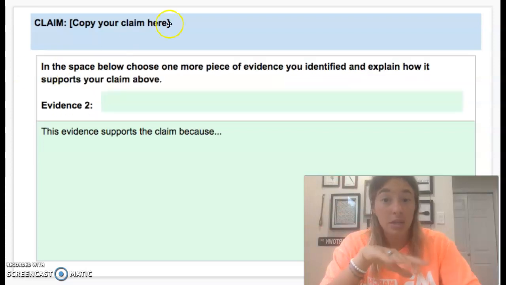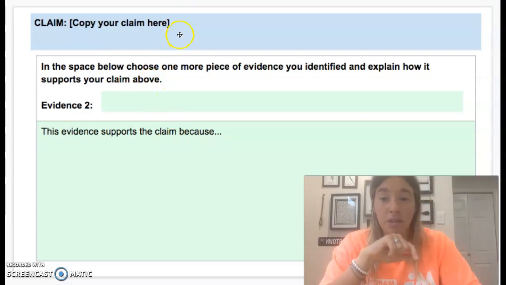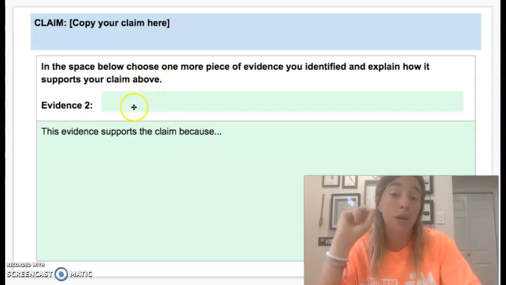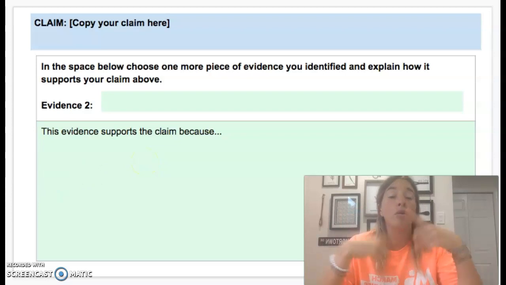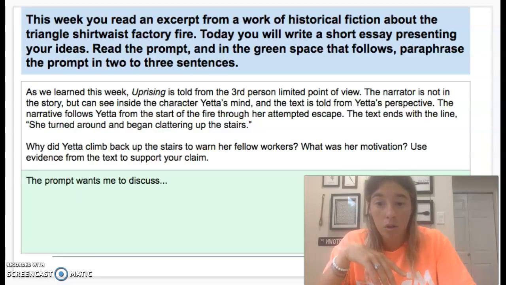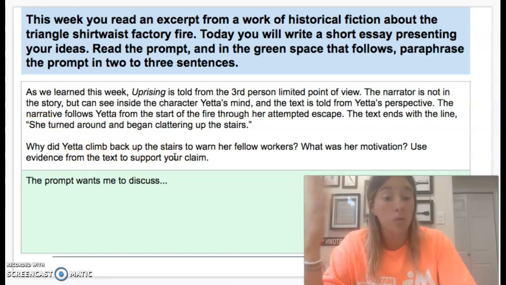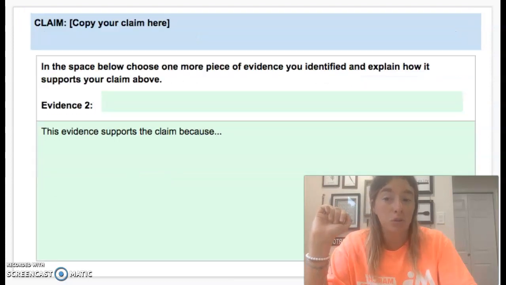And then for the next slide, you're doing the exact same thing with a different claim, different evidence, different explanation. So you're picking 2 pieces of evidence, or you're creating 2 claims, you're having 2 pieces of evidence, and you're supporting both of those pieces of evidence. And they're all going to go back to answer the question of why did Yetta climb back up the stairs to warn her fellow workers, and what was her motivation? So both of these claims have to answer those questions.